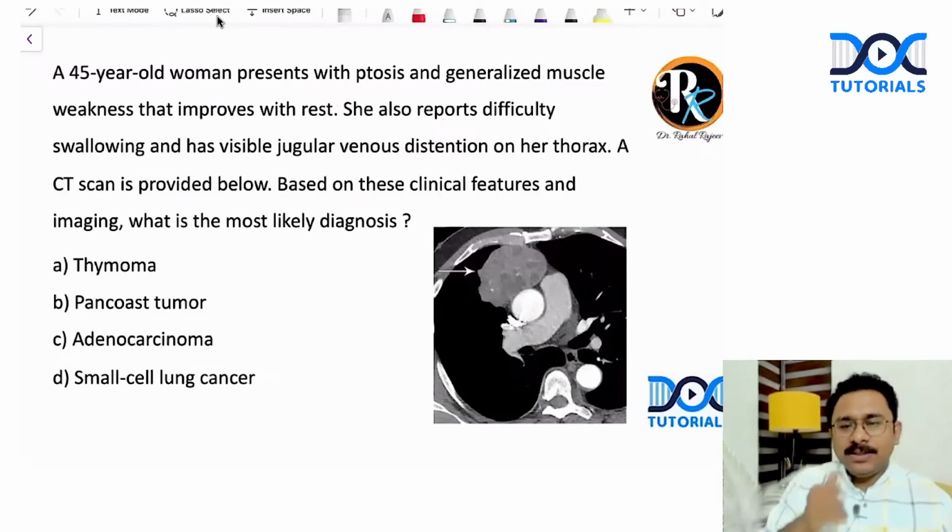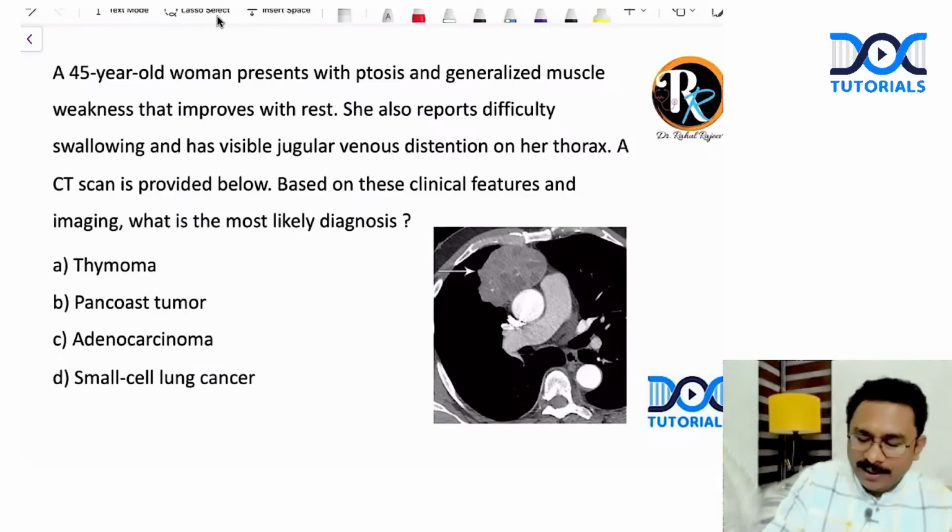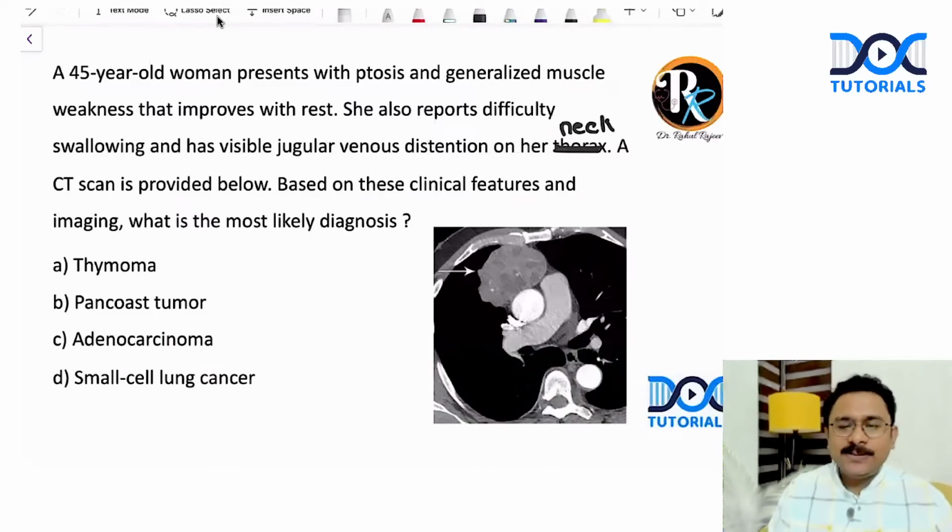Coming to the next question, a 45-year-old woman presents with ptosis and generalized muscle weakness that improves with rest. She also reports difficulty in swallowing and has visible jugular venous distension on her thorax. Okay, on her neck is what is meant. In the neck, JVP is distended. CT scan is provided below. What is the diagnosis based on the clinical features and imaging?